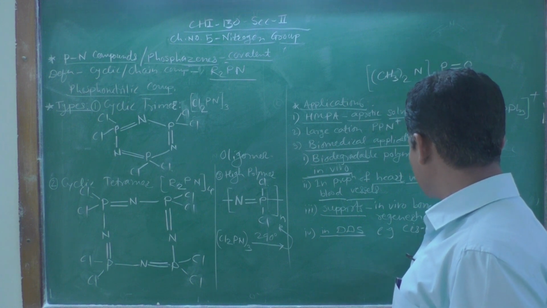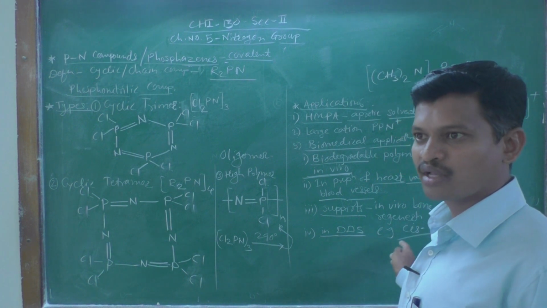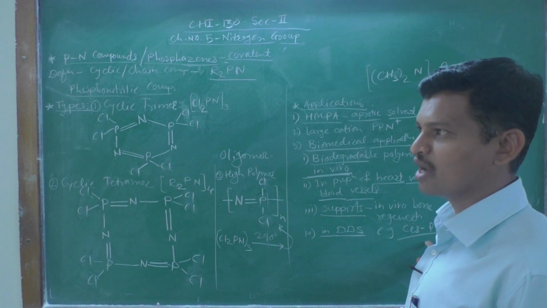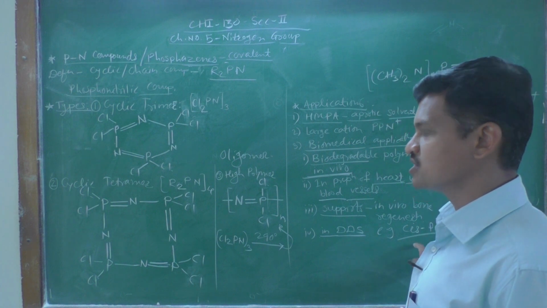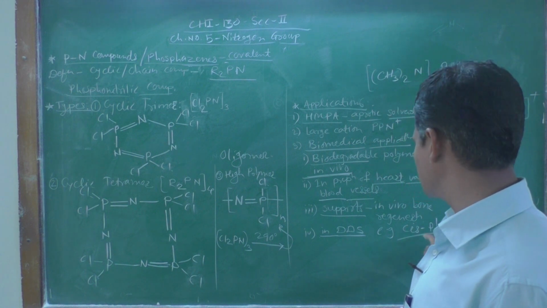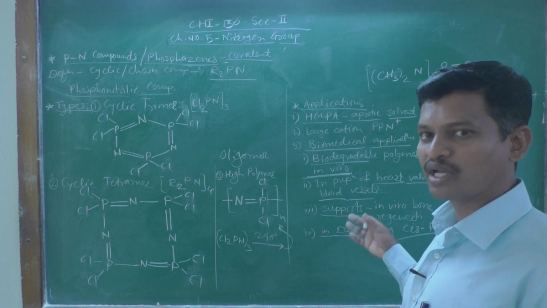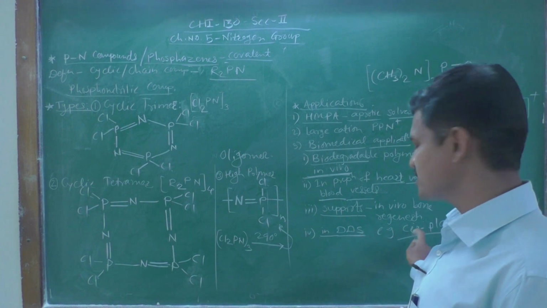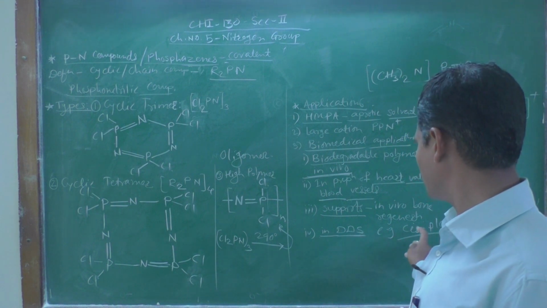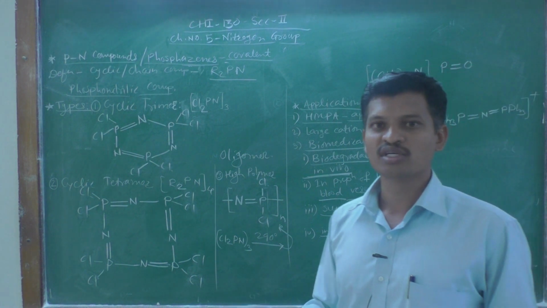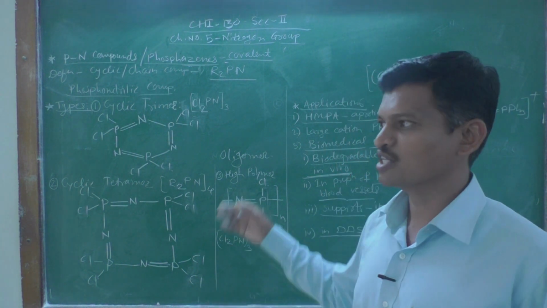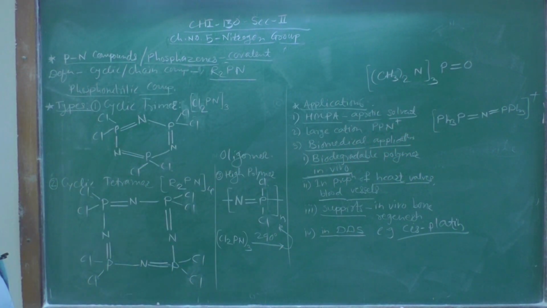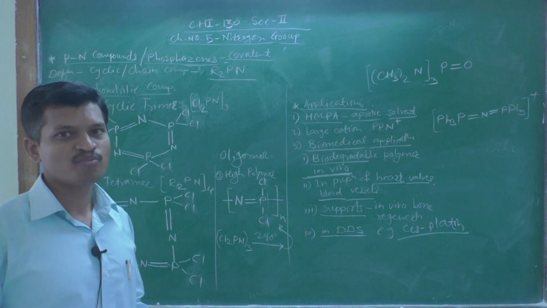We know that cisplatin is a bioinorganic complex, cis-diamminedichloroplatinum. It is an anti-cancer drug, and such drugs can be used in this drug delivery system with these phosphazene materials. So, dear friends, this is all about the phosphorus nitrogen compounds, called phosphazenes or phosphonitrile compounds.